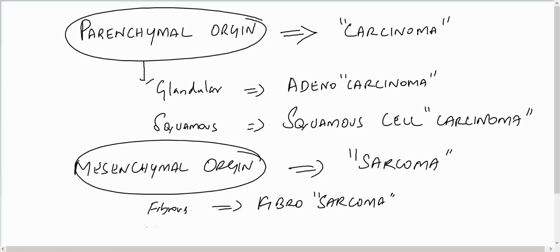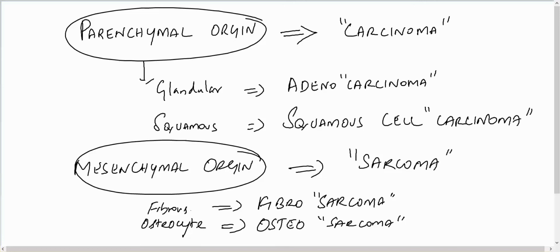or if the origin of the cell is from osteocytes, which are bone cells, it is called osteosarcoma. Likewise, it can keep on going. If it has chondrocytes, cartilage cells, it is chondrosarcoma. If it is from muscle cells, it is called myosarcoma. If it has smooth muscle cells, it is called leiomyosarcoma. If it has skeletal muscle cells, it is called rhabdomyosarcoma.